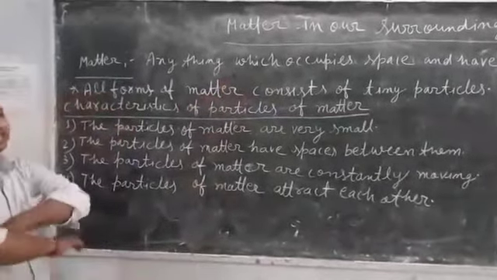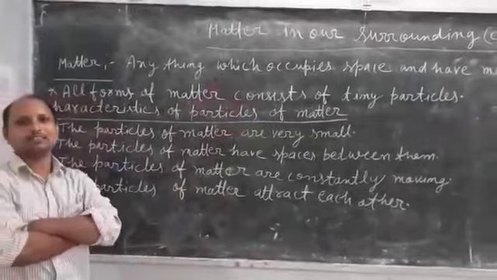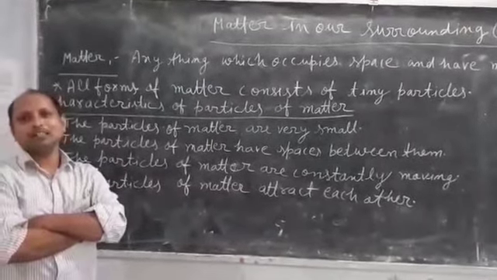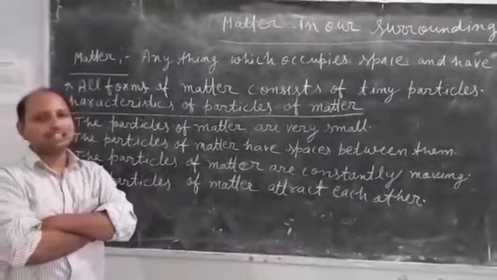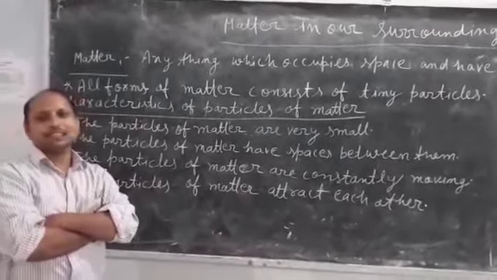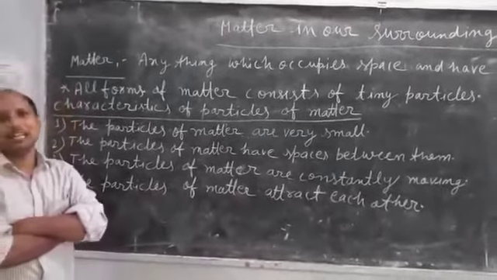All forms of matter consist of tiny particles. It means the particles of matter are very small. This is also called the physical nature of matter. Physical nature of matter states that matter consists of very tiny particles.